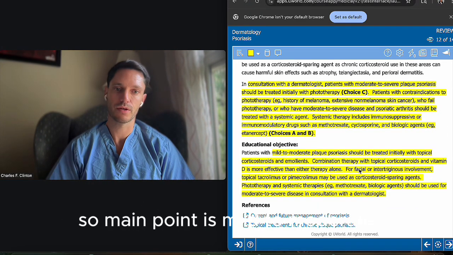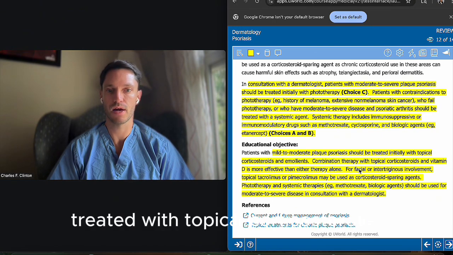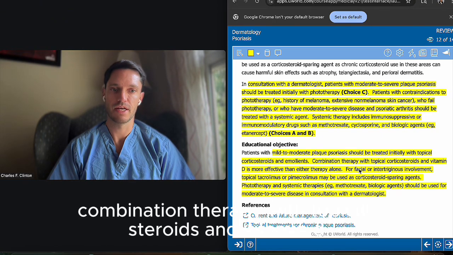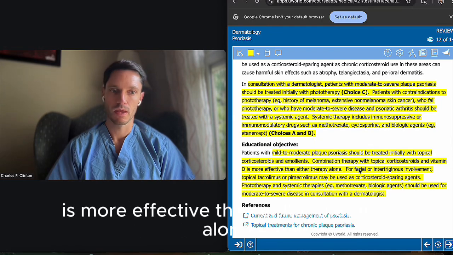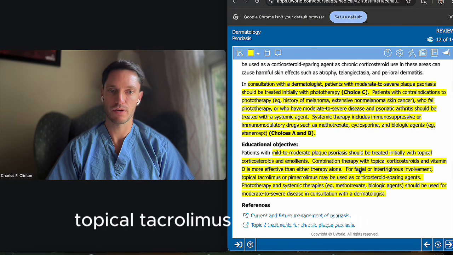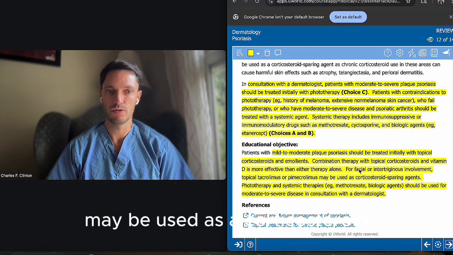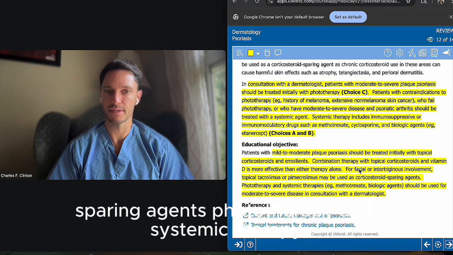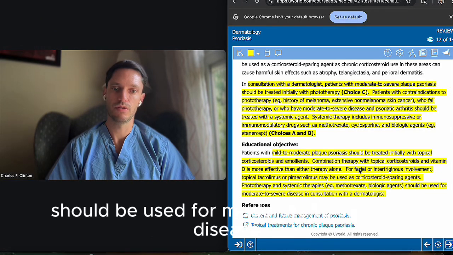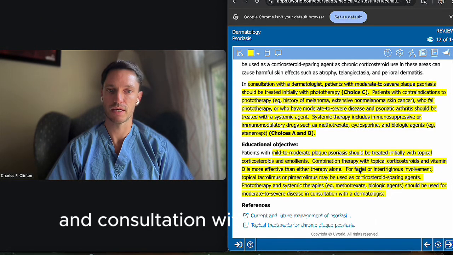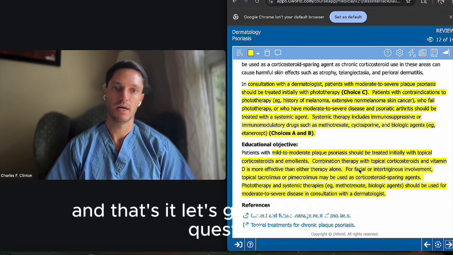So main point is mild to moderate plaque psoriasis should be initially treated with topical corticosteroids and emollients. Combination therapy with topical steroids and vitamin D is more effective than either therapy alone. For facial or intertriginous involvement, topical tacrolimus or pimecrolimus may be used as corticosteroid-sparing agents. Phototherapy and systemic therapy, such as methotrexate or biologics, should be used for moderate to severe disease in consultation with a dermatologist. And that's it.